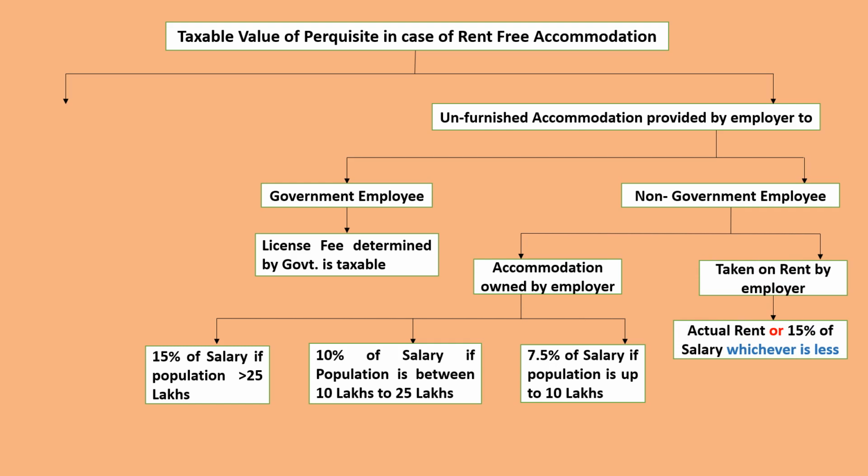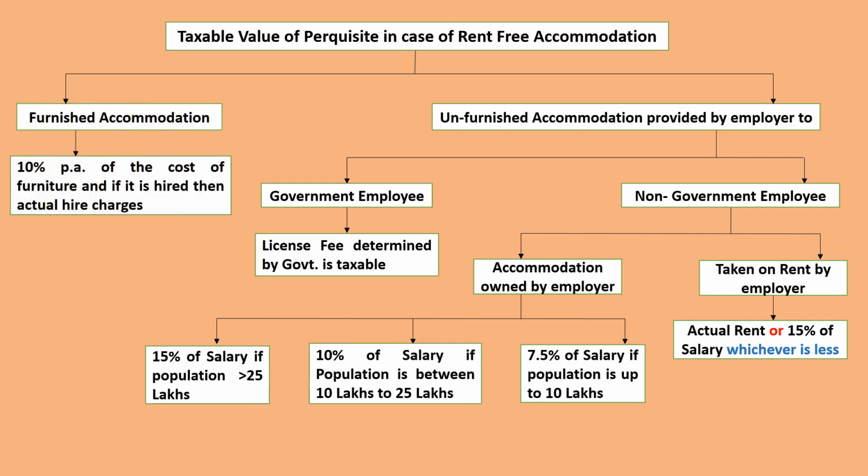Where the apartment is taken on rent by the employer, the actual rent or 15% of the salary, whichever is less, is considered as a taxable value of perquisites in the hand of employee. In the case the accommodation is furnished, then 10% per annum of the cost of furniture should be added to the cost of unfurnished accommodation to arrive at the value of furnished accommodation. And if the furniture is hired, then actual hire charges should be added to the cost of unfurnished accommodation to arrive at the value of furnished accommodation.